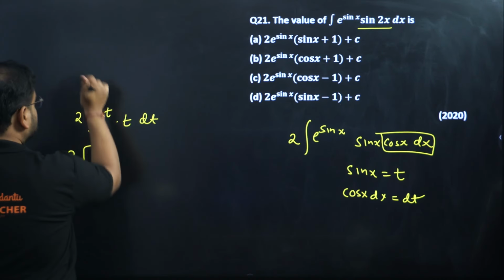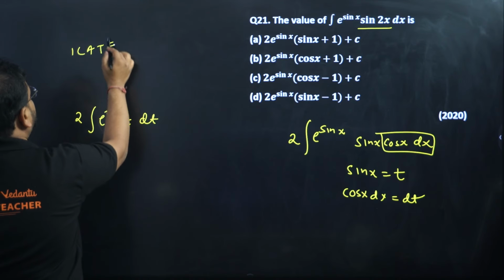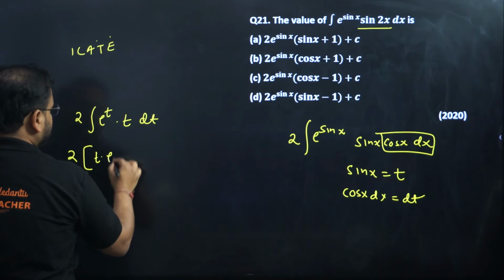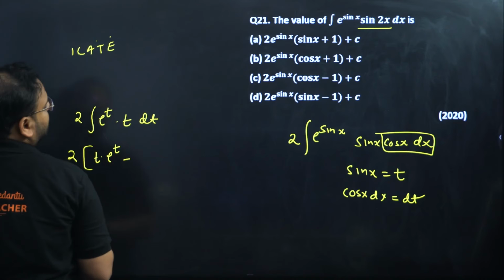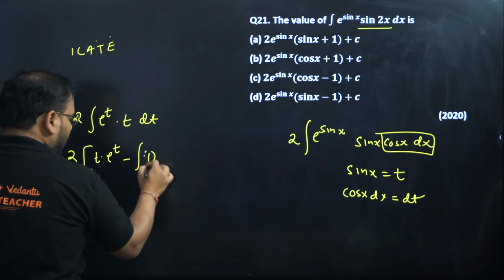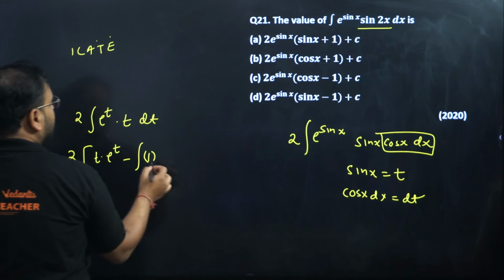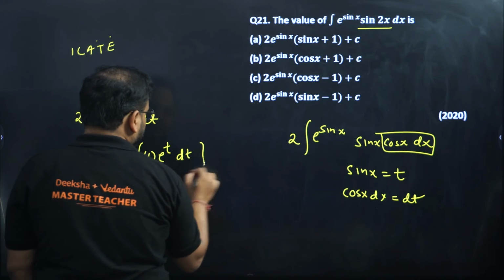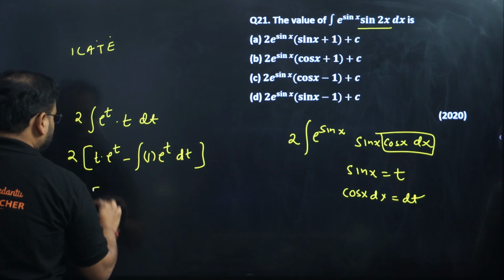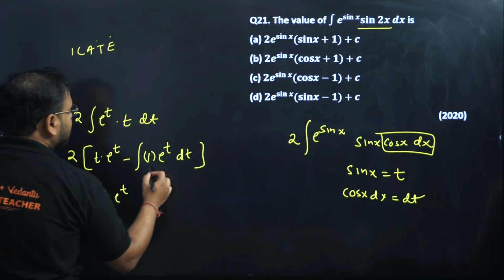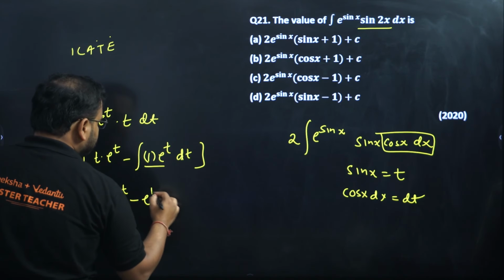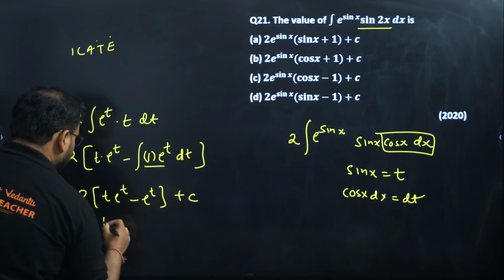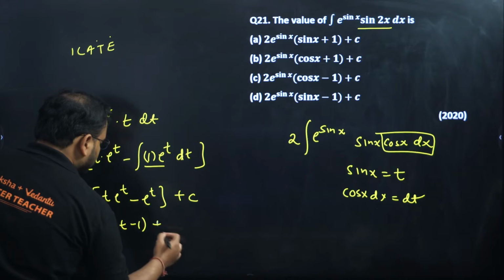We have to use by parts. We have trigonometry preference over the exponential, so t will be kept as it is. Integration of e power t is e power t, minus the derivative of t, which will be 1, and the integration of e power t is again e power t. Integral of e power t will again be e power t, and of course there will be a plus c constant. You can take 2 e power t common. We have t minus 1 plus c.